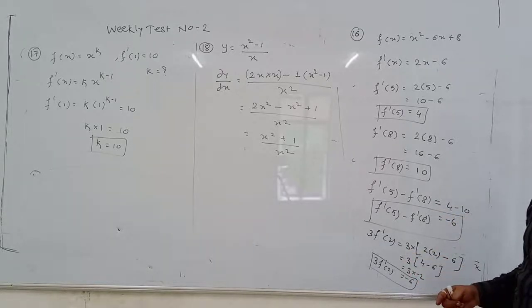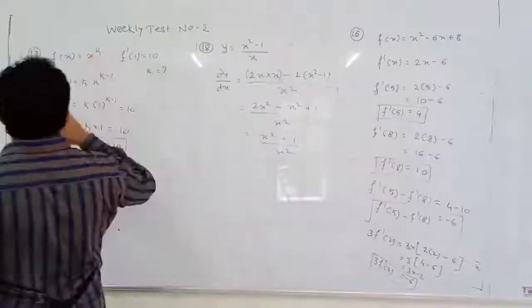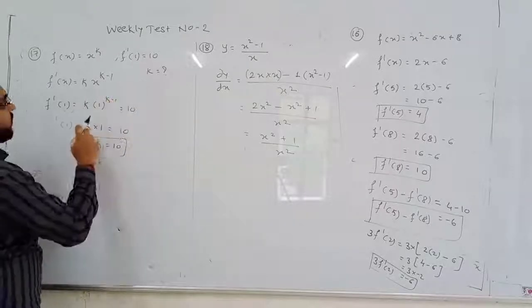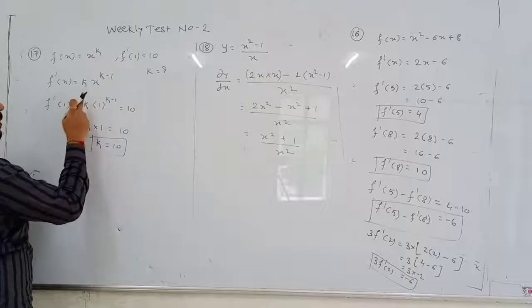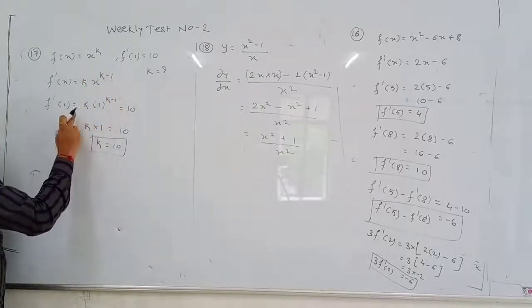Okay, so this is the answer. Here f of x is equal to x to the power k and f dash of 1 is 10 is given, and the value of k is asked. So if I differentiate by power rule, take the power in the numerator and reduce the power by 1. So take k in the numerator and reduce the power by 1, means k minus 1. So this is